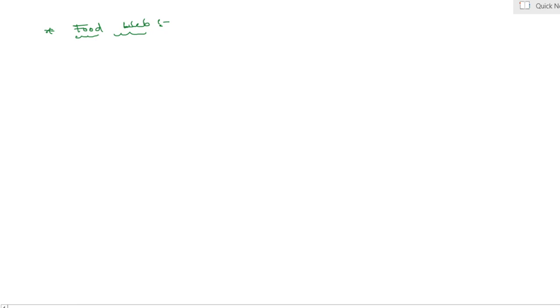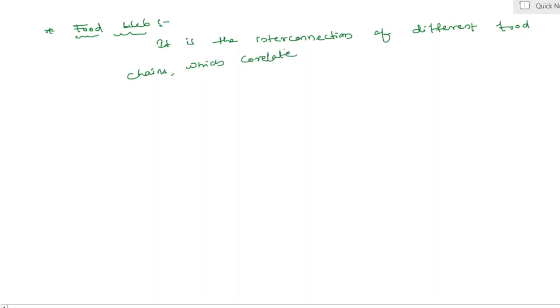Yes, my dear students, first of all, it is the interconnection of different food chains which correlate at various levels operating in an ecosystem.